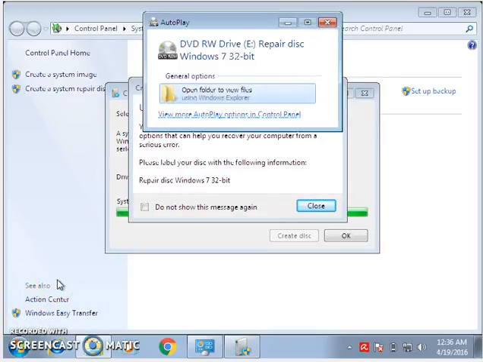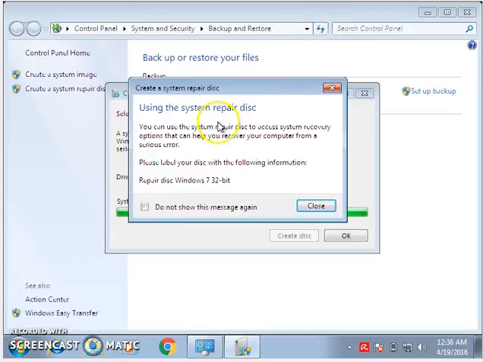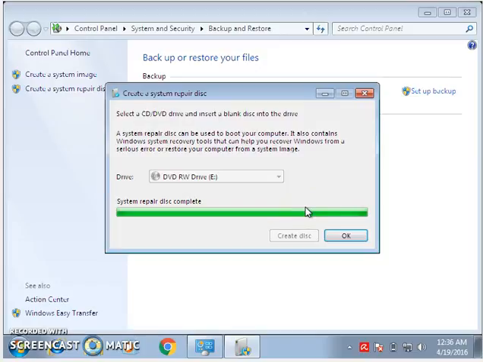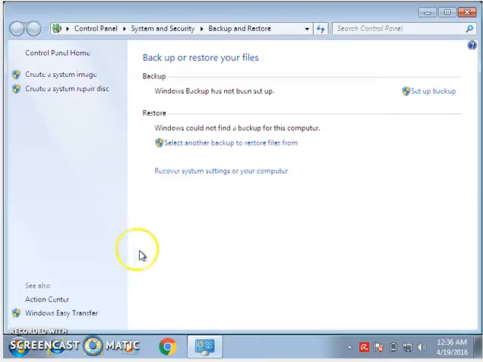Here it's asking if I want to use the system repair disk. I don't want that. Then the process is finished here and click OK. And you now have a system image and a system repair disk.